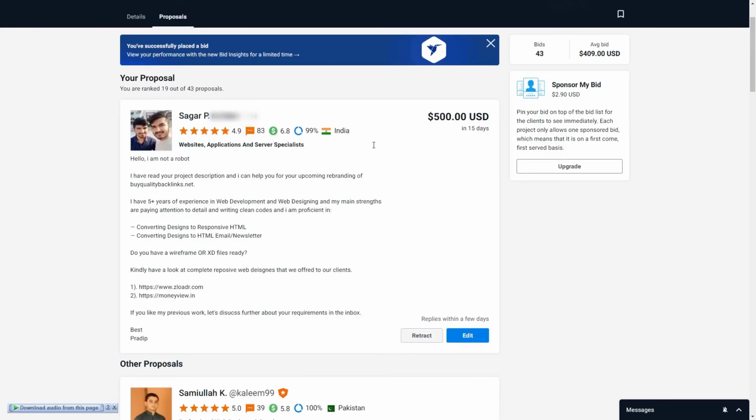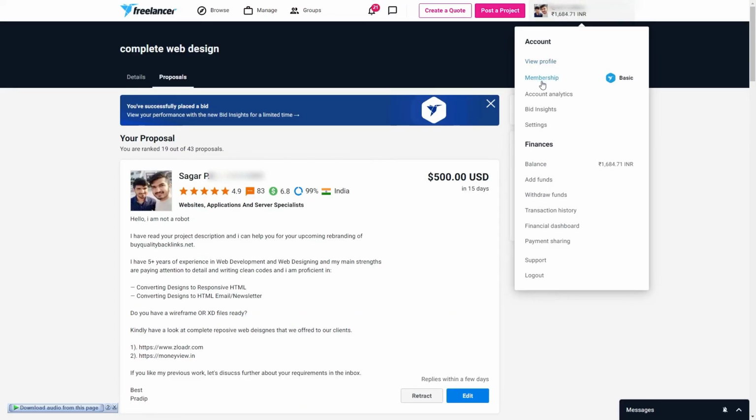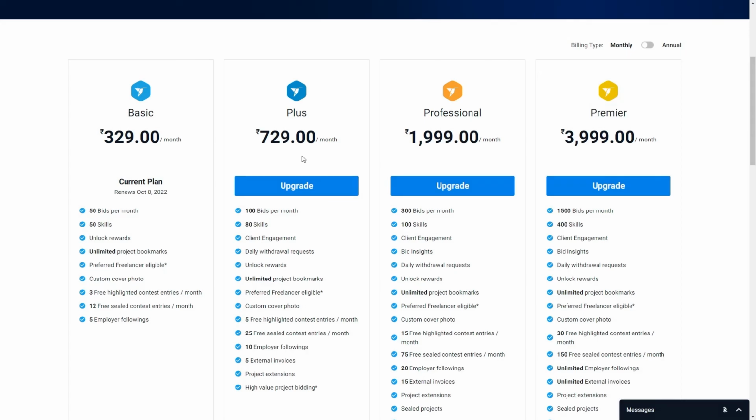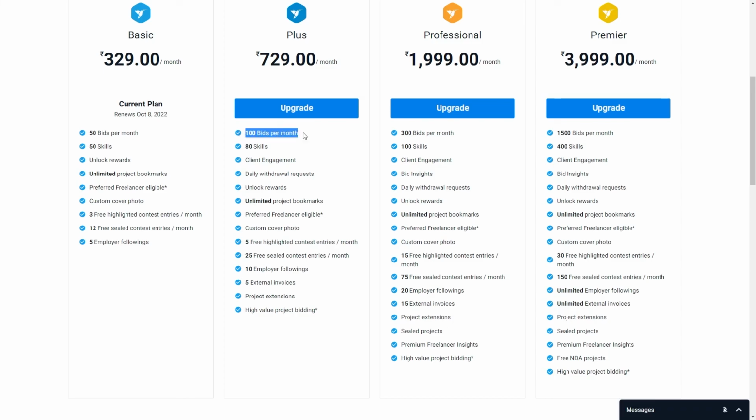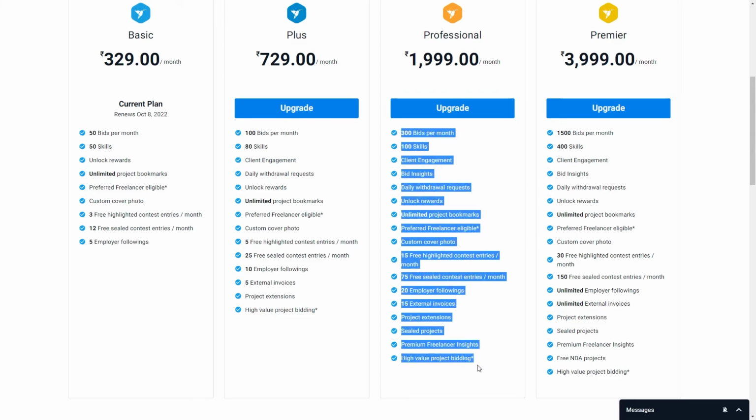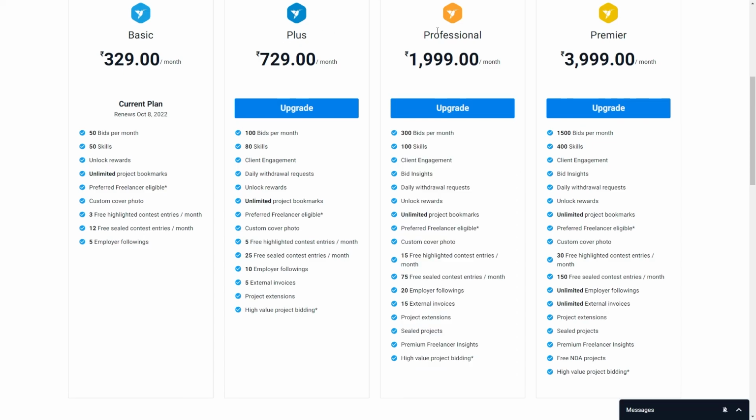Now regarding freelancing, I would really like to share one tip with all of you. Go onto the profile and click on membership. I would really recommend that you buy the Plus or Professional membership, because the features that this membership offers are really going to help us get clients, both beginners and experienced freelancers. If you want to know more about the benefits of this membership, please mention it in the comment section, and I'll buy this membership from my account and make a dedicated video on whether the memberships are useful or not.